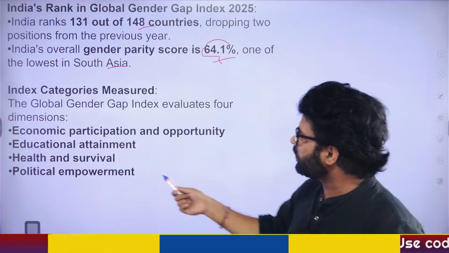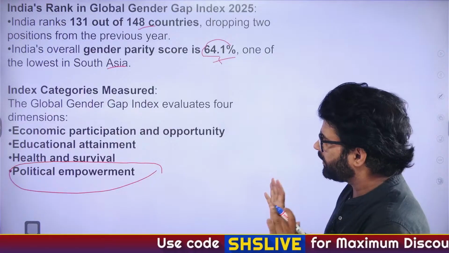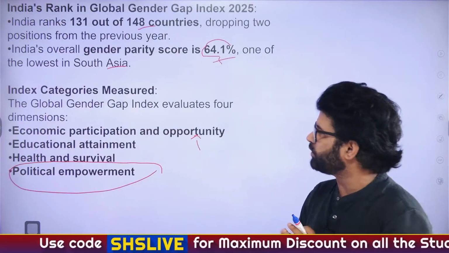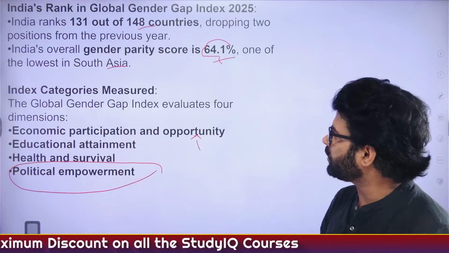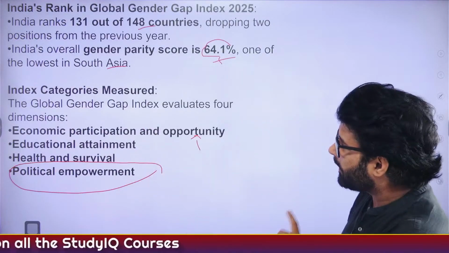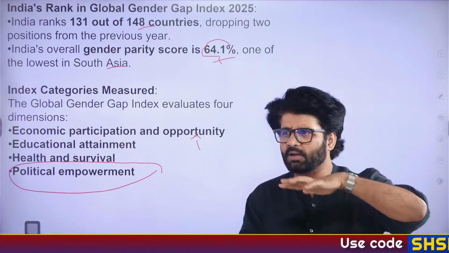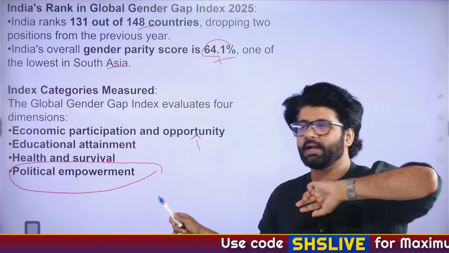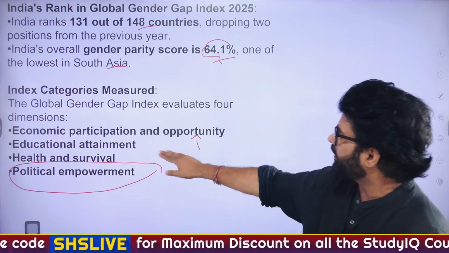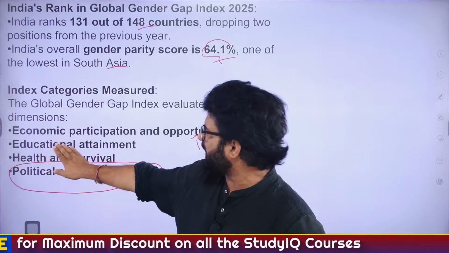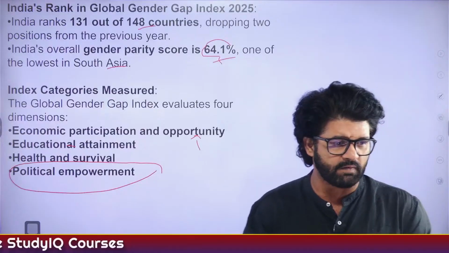Again, the author is saying focus here. We are doing very good in one particular indicator, economic participation and opportunities. So this is improving, but this has actually not improved at all. Education, these are the 4 indicators. Remember, UPSC can and may ask, they have already asked on the global hunger index or something. They have already asked indicators. So we need to know these indicators: economic participation, education. Even if you don't remember all these things, just remember economy, education, health, polity. That way also you can eliminate options. So that will help you.